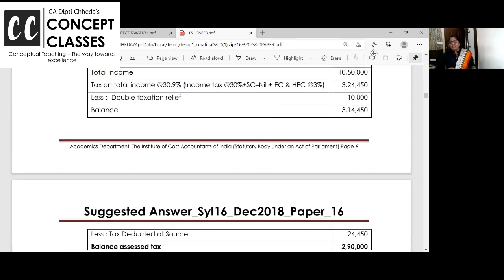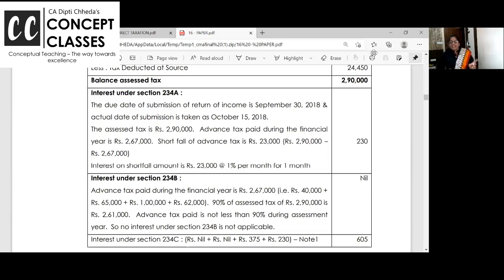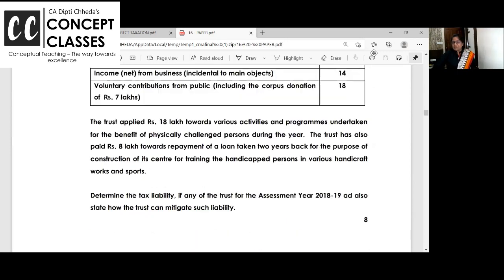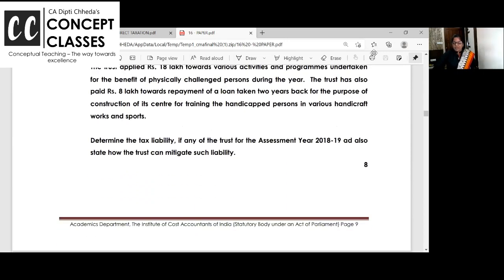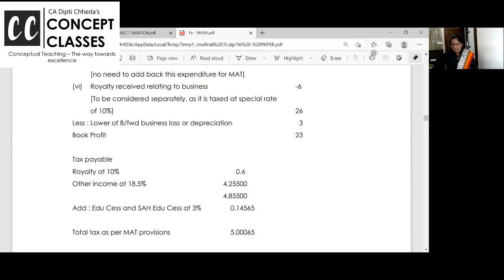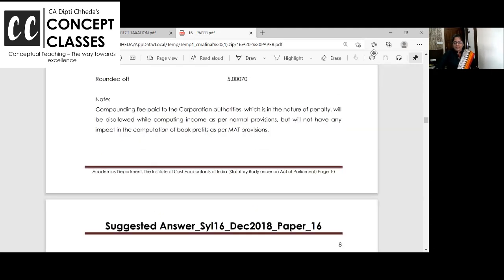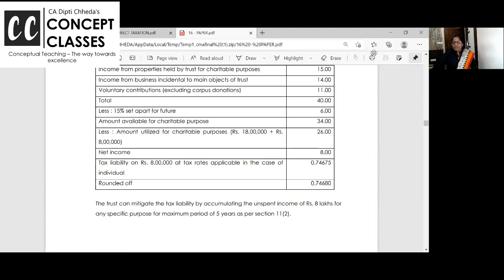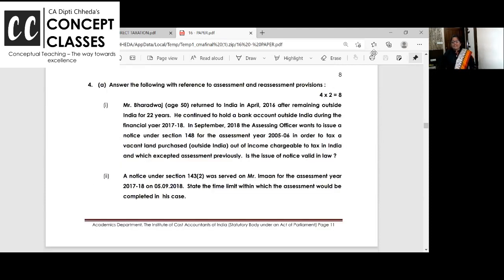And second is section 14A. It is related to exempt income. When exempt income is not allowed, then related expenses are also not allowed. Now this 14A is not applicable to chapter 6A deductions. What is chapter 6A? Chapter 6A, 80C to 80U, if you are getting a deduction, and if they are saying that related expenditure should not be allowed, that is not applicable.